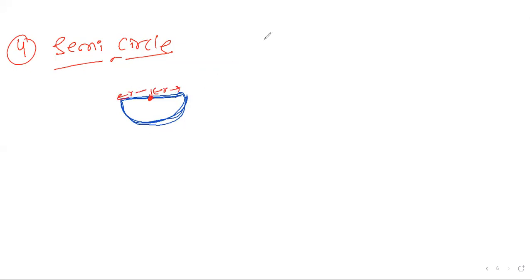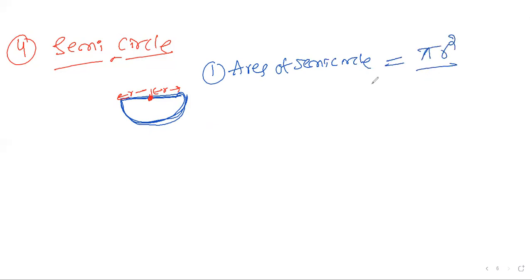Same way, I'm trying to explain the formulas. First one is area of a semicircle. What is the formula? The area of circle is pi r square formula. Semicircle means 50%. Semi means 50%. So it is pi r square by 2.